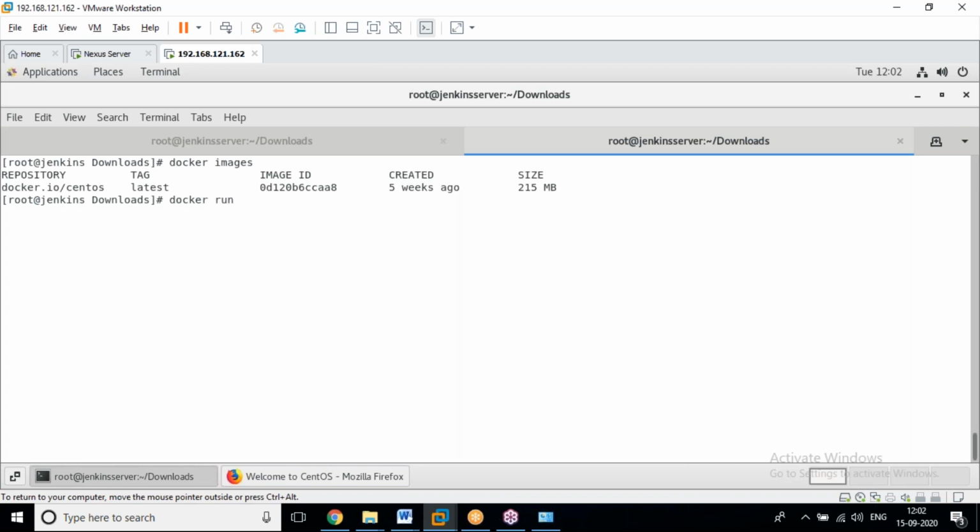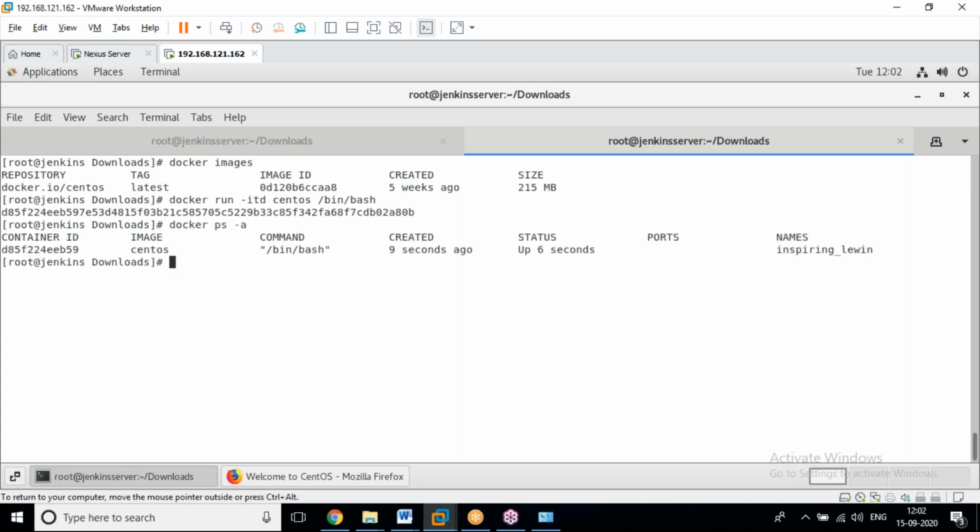docker run -itd centos /bin/bash. I think I showed you this in Sunday's class, but once again, now we have one VM, one container.